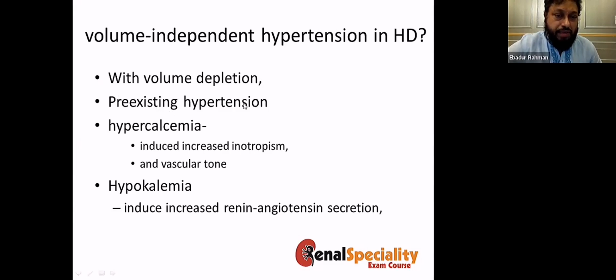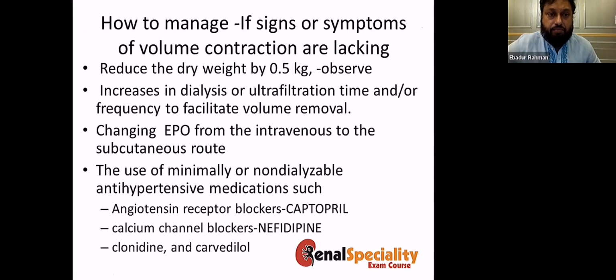This is thought to be due to pre-existing hypertension or because of hypercalcemia, which induces inotropism. And our high calcium dialysis is the reason. And the other issue is hypokalemia. That actually increases the renin-angiotensin secretion and can cause hypertension.